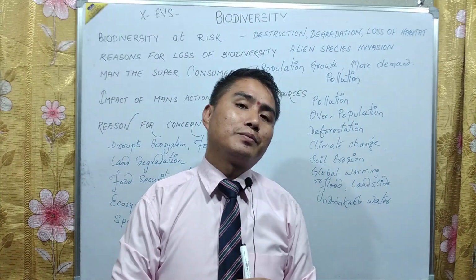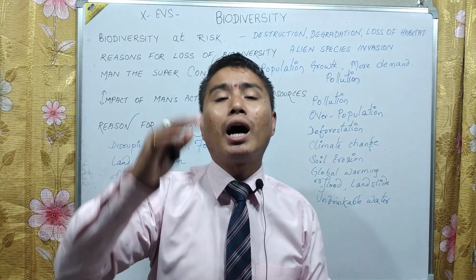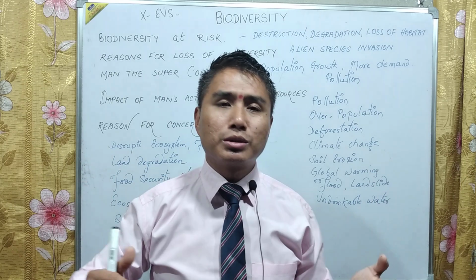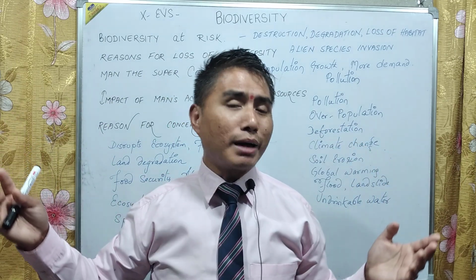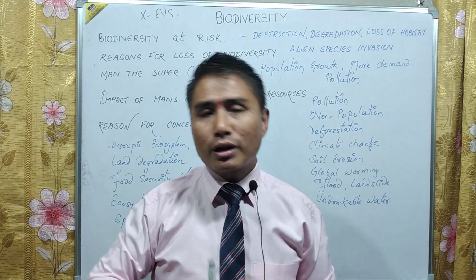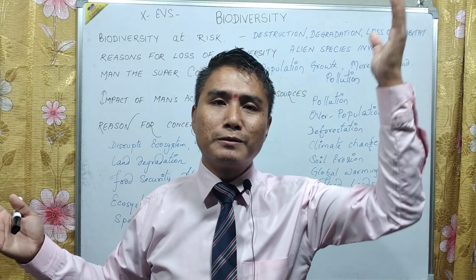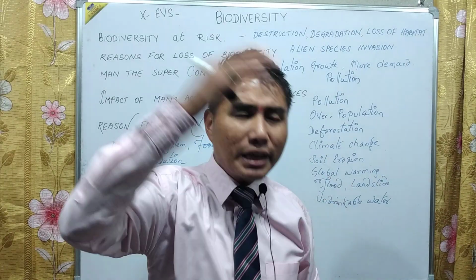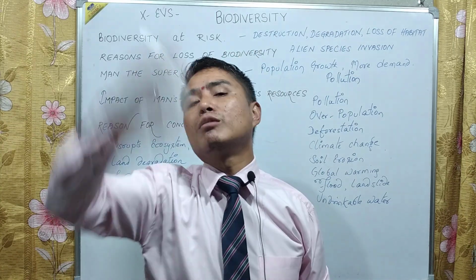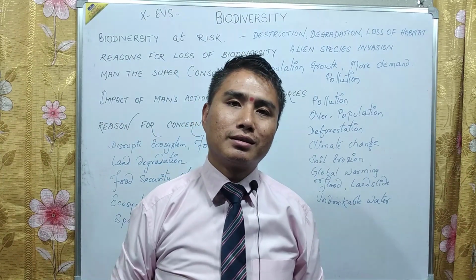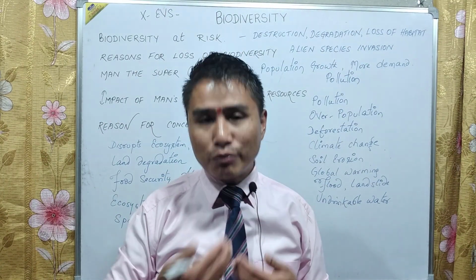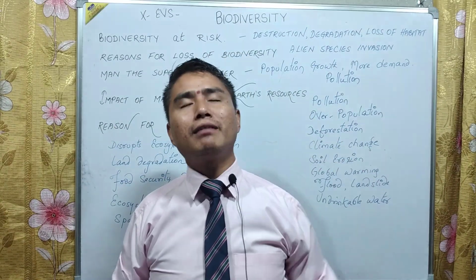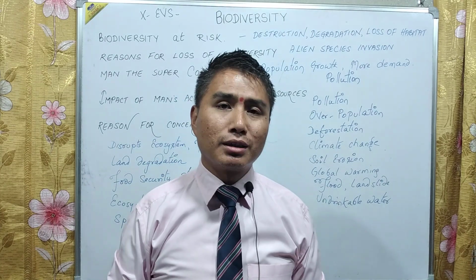A home for hundreds of birds, thousands of microorganisms, thousands of worms. Such trees are felled every minute, every day, thousands and thousands. We human beings are responsible for that. So that is why the biodiversity is at immense risk.